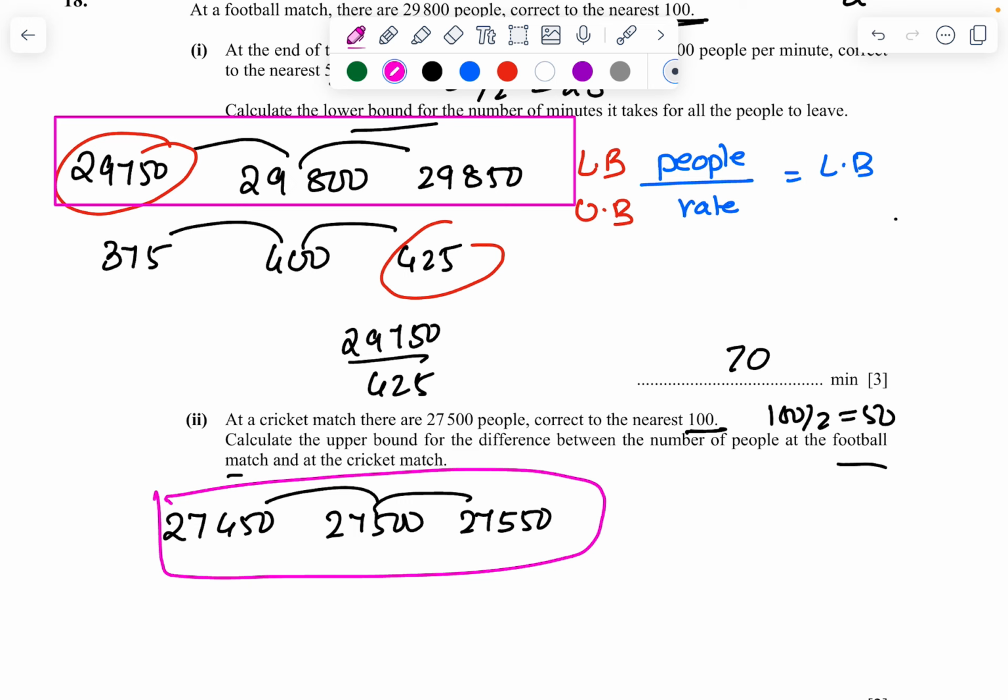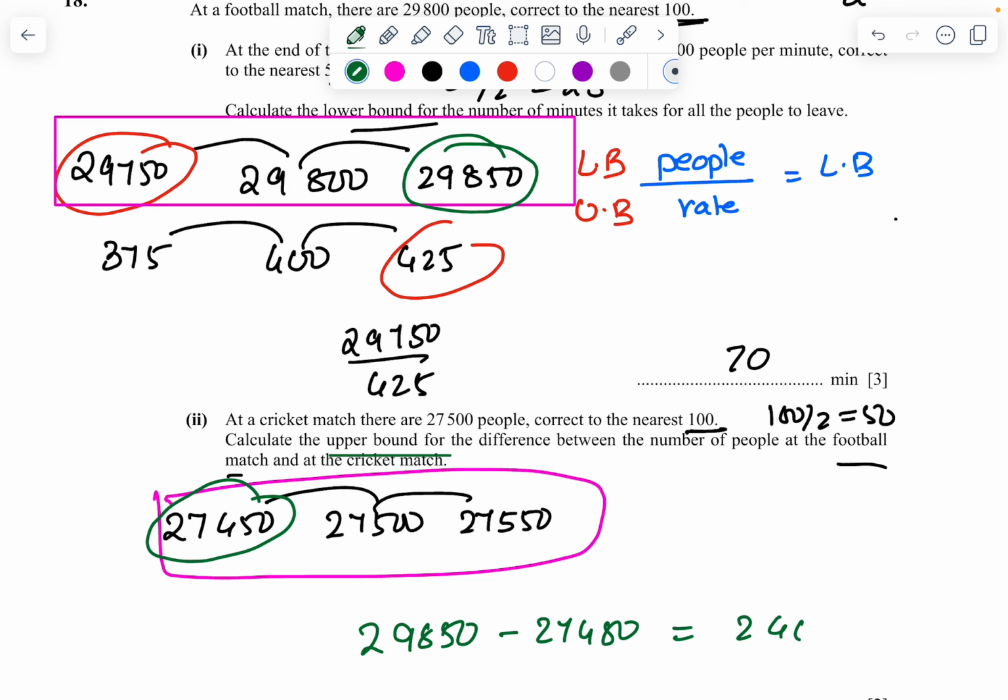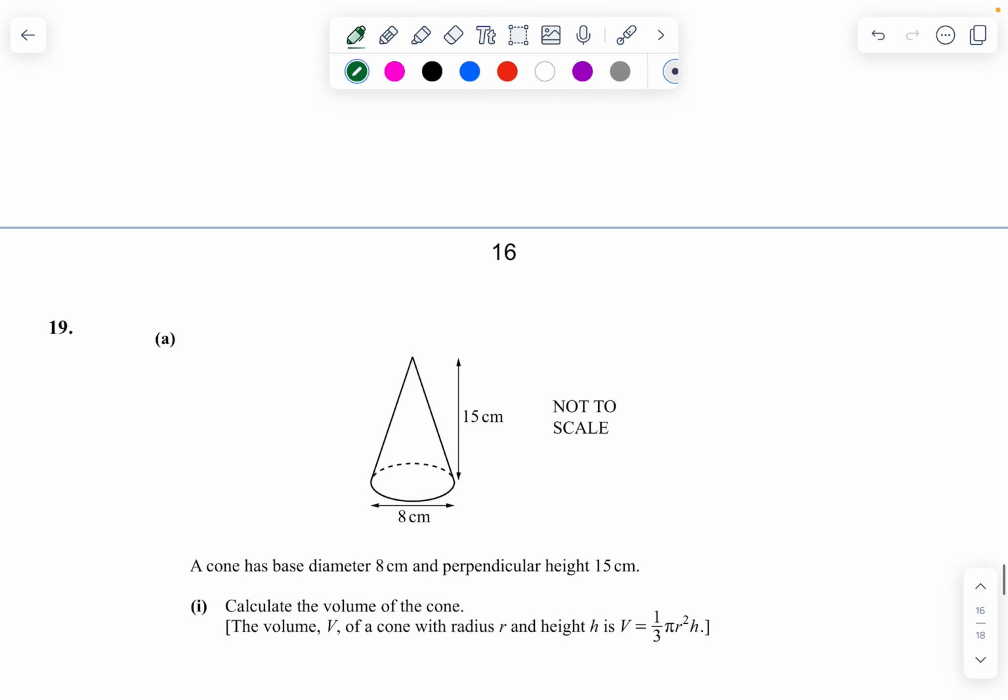I have to find the upper bound of the difference between the number of people. So what am I going to do? I am going to subtract 29,850 and 27,450. So this one and this one: 29,850 minus 27,450, which is going to be 2,400.